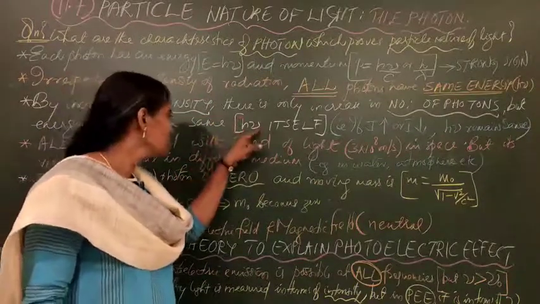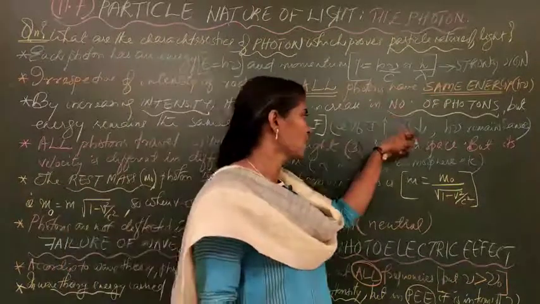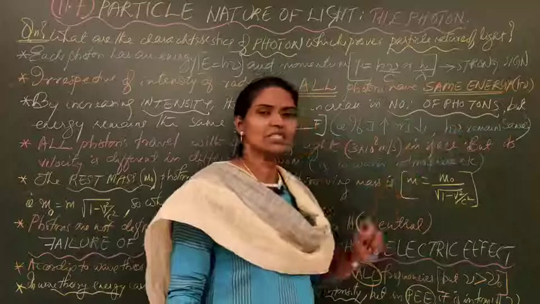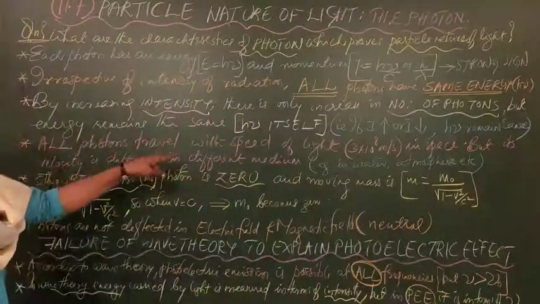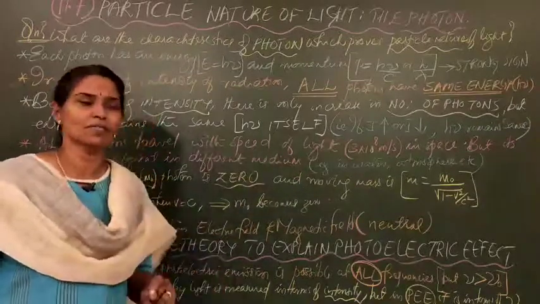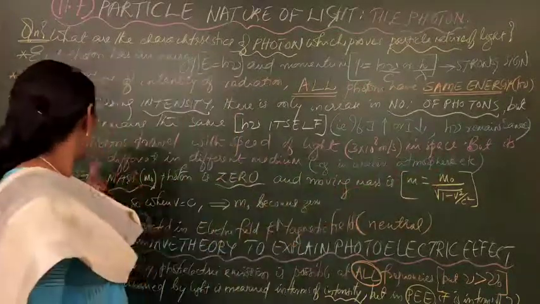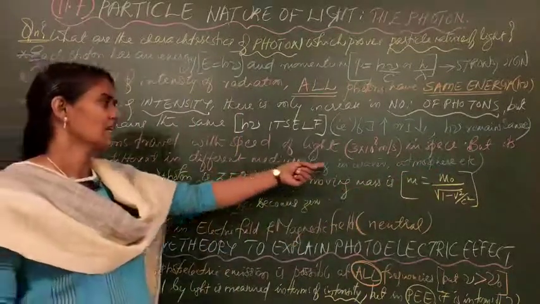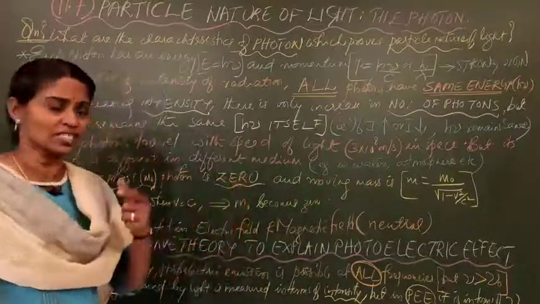So the only variable here is frequency. Even if the intensity goes up or down, h nu remains the same. Next, all photons travel with the speed of light, 3 into 10 to the power 8 meter per second in space. But when you come to different media like water, it changes.